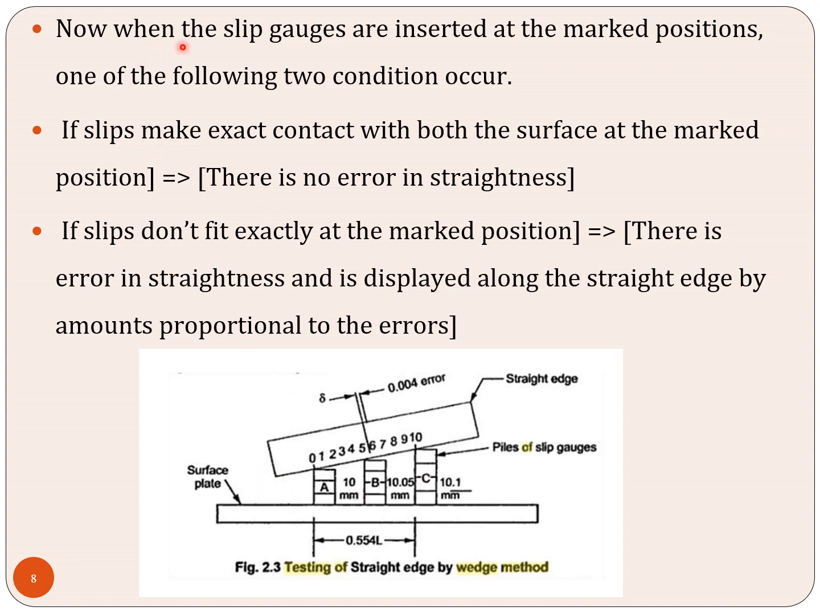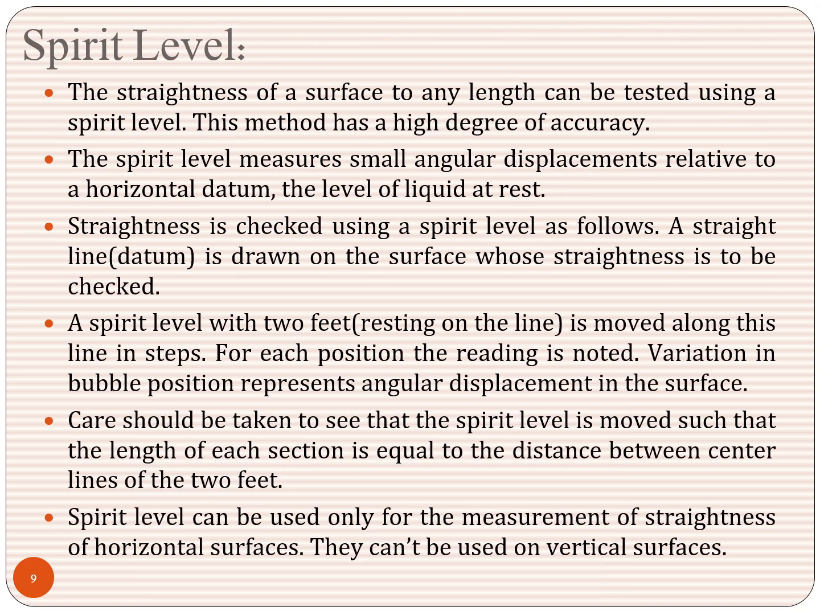Now see, here they have clearly given the procedure. The slip gauges have to be inserted at the marked positions, and it should satisfy two conditions. If the slip gauge makes exact contact with both surfaces at the marked level, then there is no error in the straightness. Suppose the slip gauge does not fit exactly at the marked position, there is an error in the surface. Based on this we can identify the straightness.